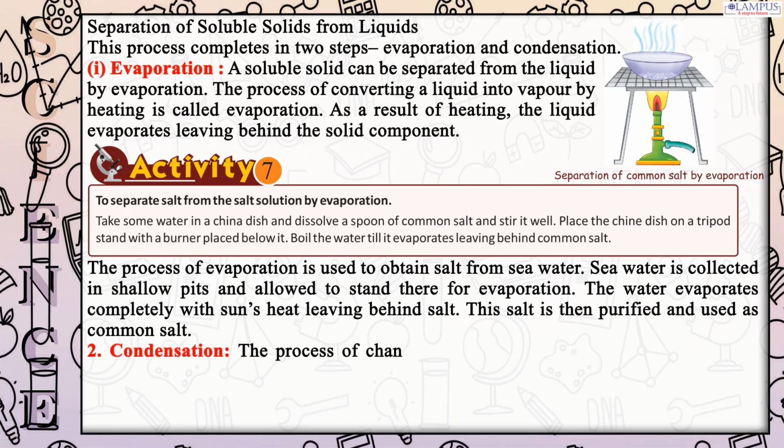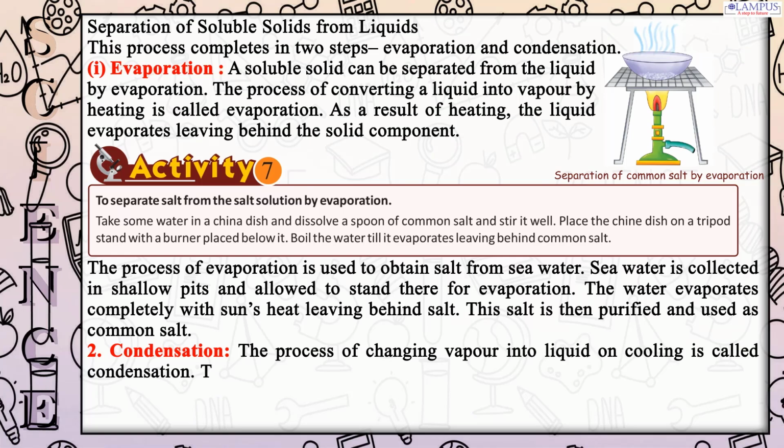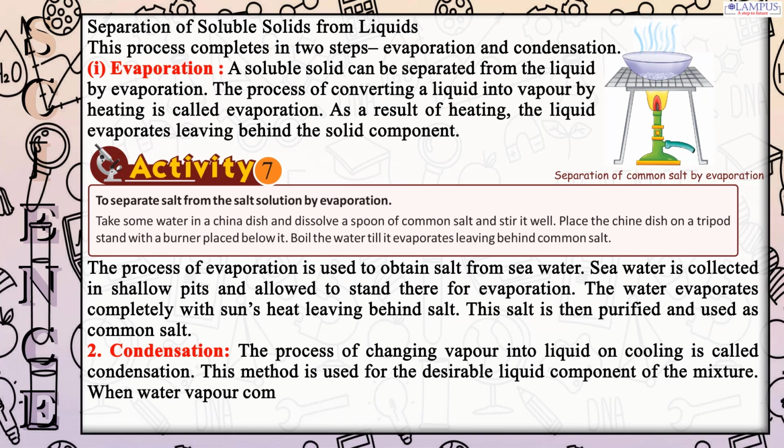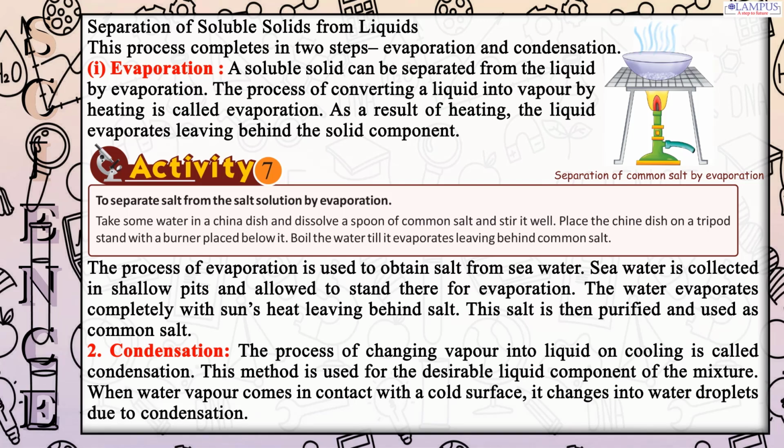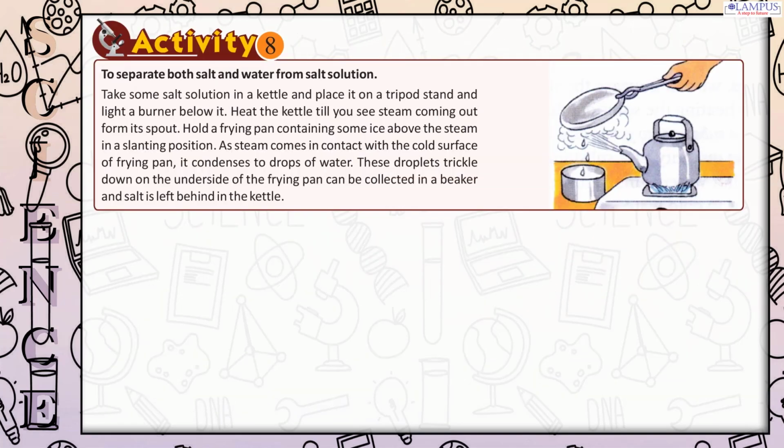2. Condensation. The process of changing vapor into liquid on cooling is called condensation. This method is used for the desirable liquid component of the mixture. When water vapor comes in contact with a cold surface, it changes into water droplets due to condensation. Activity 8. To separate both salt and water from salt solution. Take some salt solution in a kettle and place it on a tripod stand and light a burner below it.